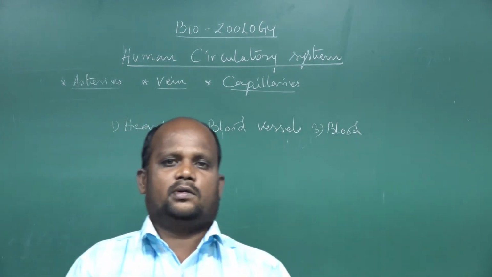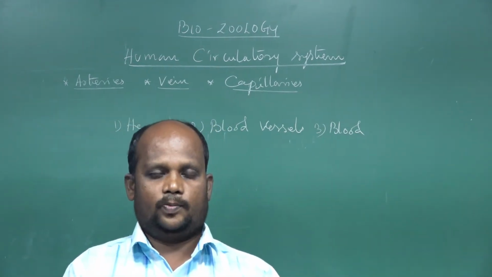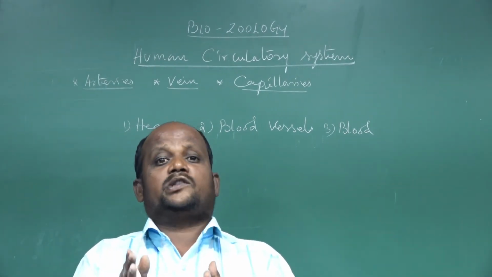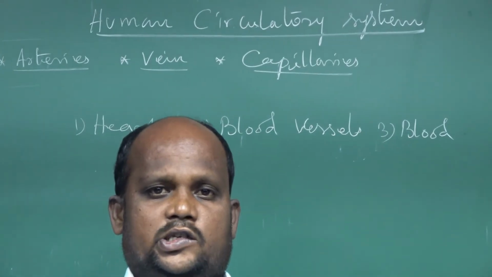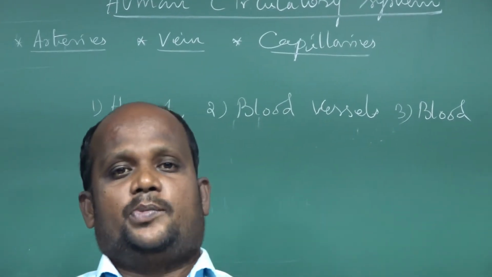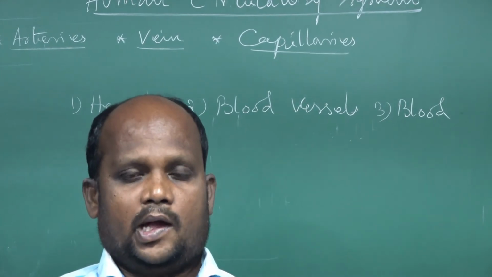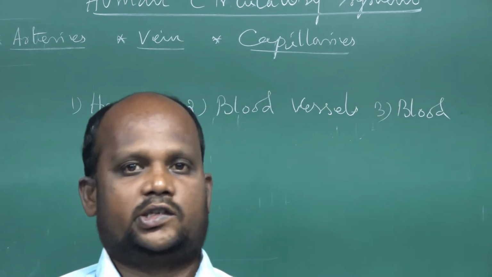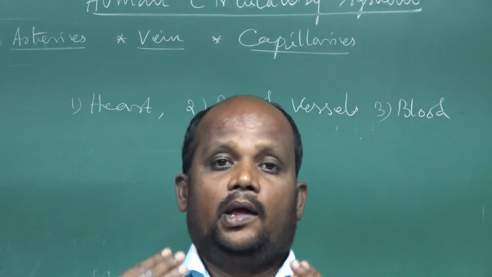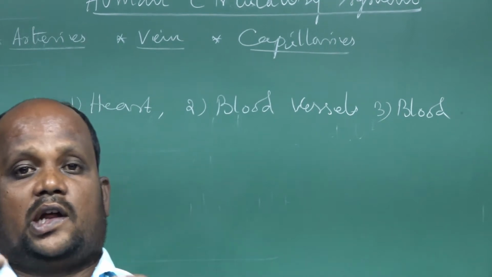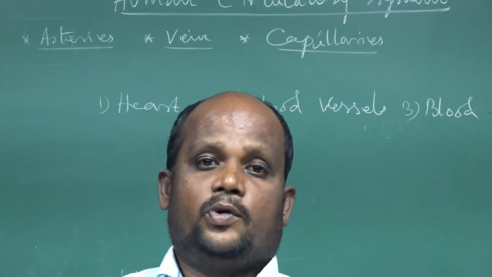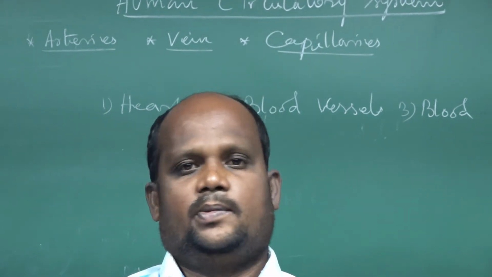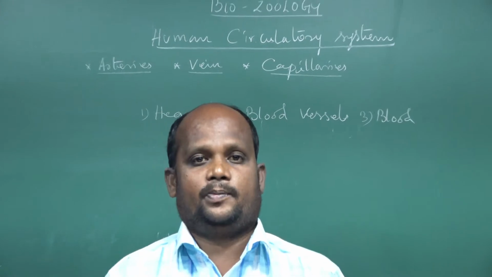It is a very important topic. Why am I telling you this? The circulatory system is the master function of the human body. The reason is that our body is constructed of many cells, tissues, organs and organ systems. Cells compose tissues, tissues compose organs, and many organs make up an organ system. That is the construction of the human body.